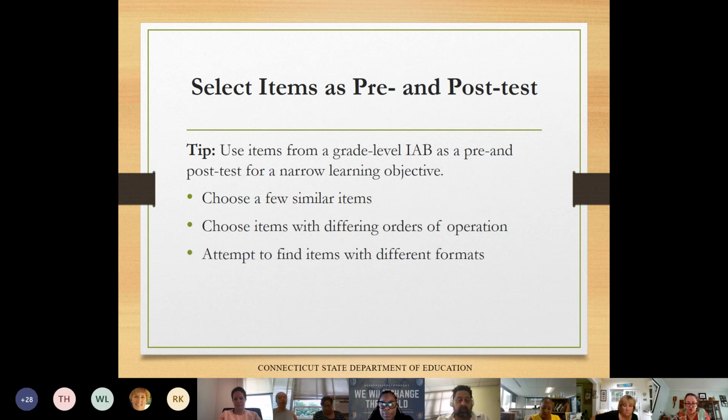Before instruction, I can ask the kids to complete 2 items, and the items might ask the students to correctly interpret a mathematical expression. Then for the post-test, I could pick 2 other items that measure the same concept, but in a different way, and see how the students did based on their pre and post.